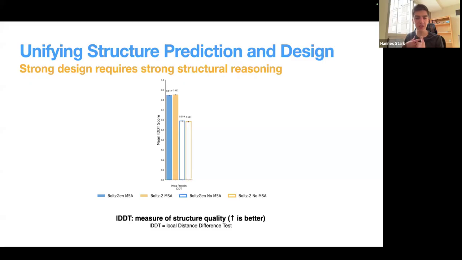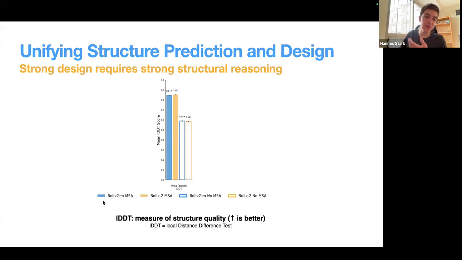And the reason we're looking at this is because we argue that to do strong structure-based design, you need to be strong at reasoning about structure. What does it mean to be strong at reasoning about structure? To be strong at structure prediction. And we indeed find that here with BoltzGen, we have a model that can design new binders, and it can also do structure prediction. And its structure prediction performance, in fact, reaches the state of the art of structure prediction models.